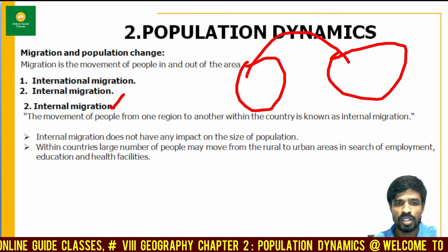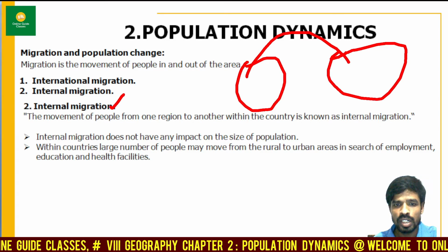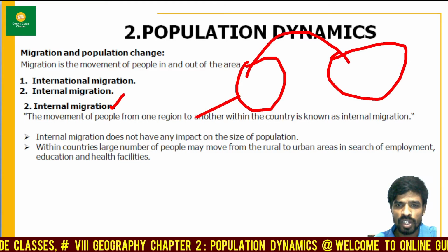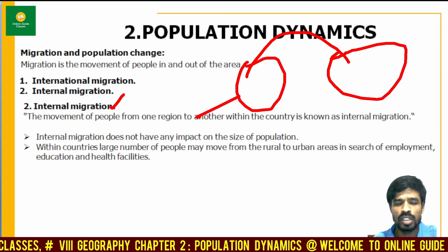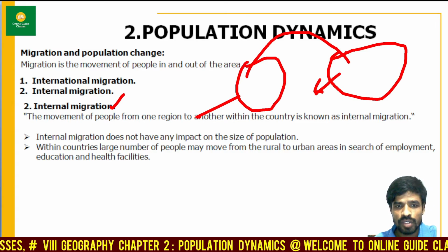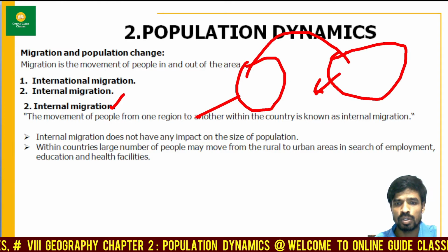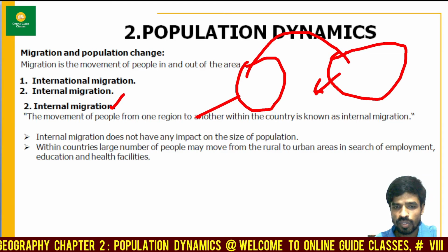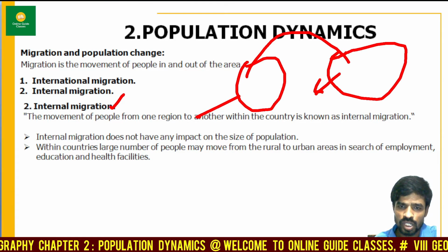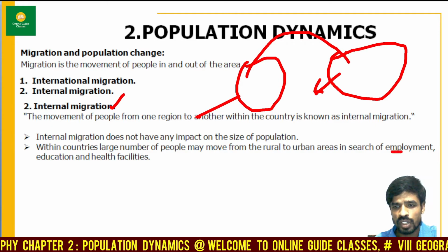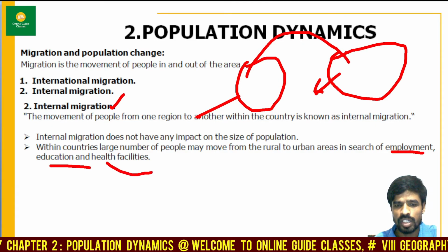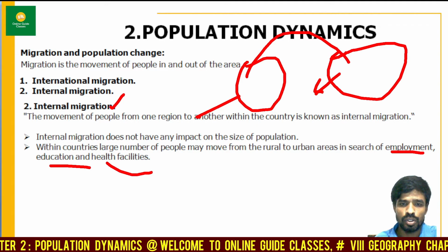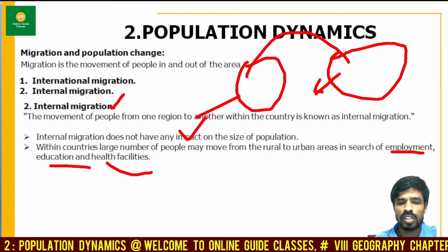Now in this case, what happens? Internal migration will not impact the size of the population. There won't be any increase or any decrease in size, my dear friends. Within countries, a large number of people may move from rural to urban areas in search of employment, education and health facilities. From villages to towns, from towns to cities they are moving. These are the main reasons for internal migration, so there won't be any impact on the size of the population.